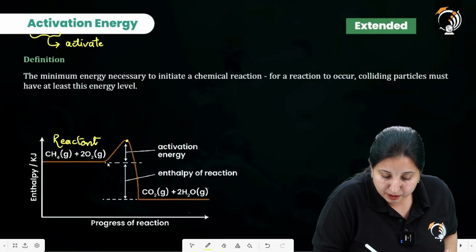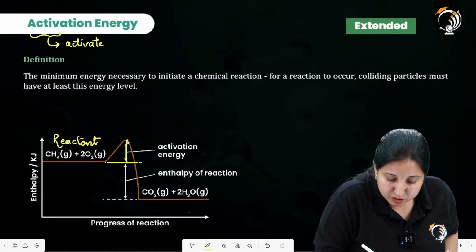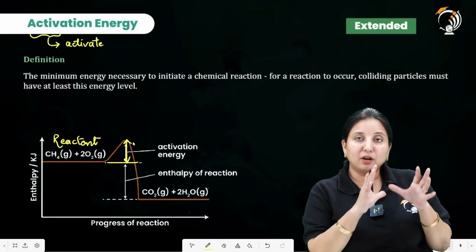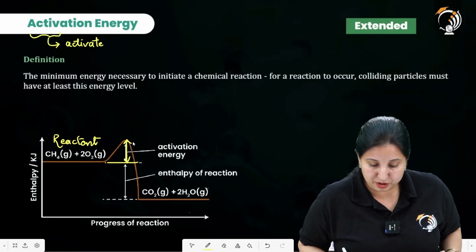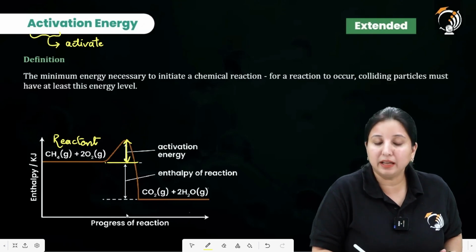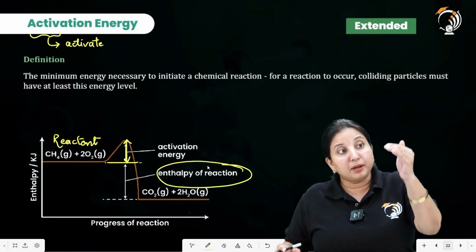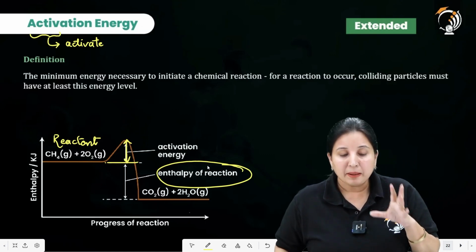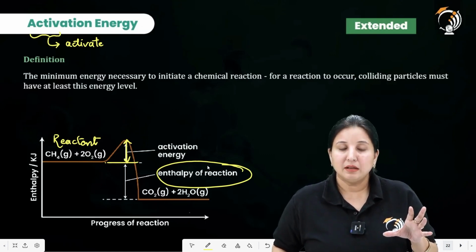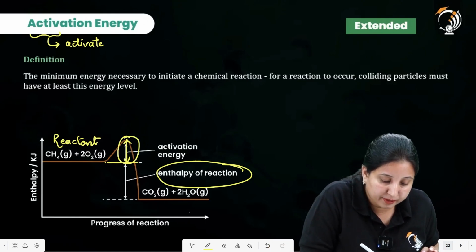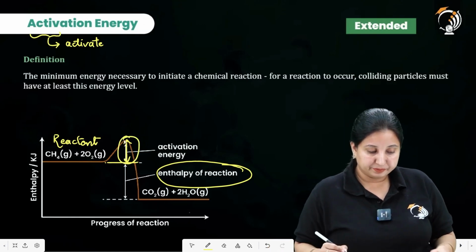So from this point to this point, it is going to be my activation energy. Over here I get the higher rate of collisions, and the rest of the area is going to be my enthalpy of reaction. It means that in that area my reaction took place, but where do they get activated? At this particular area.